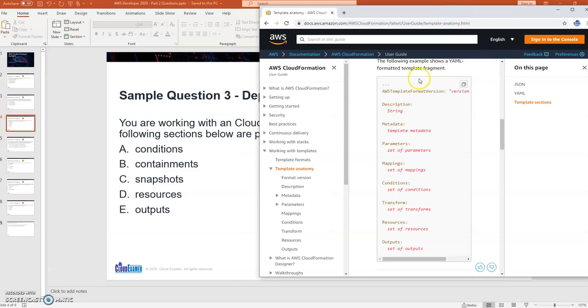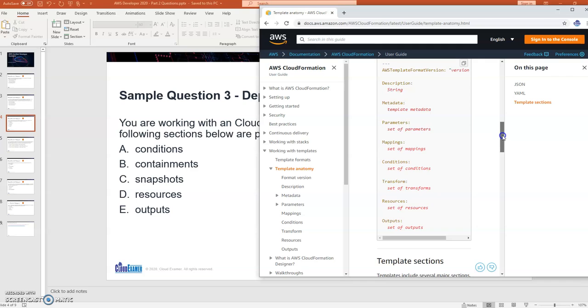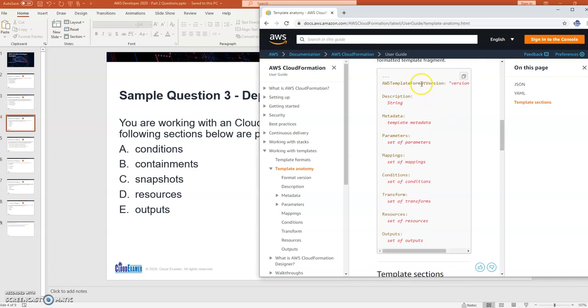Okay, so we see that the sections that are inside a CloudFormation template are the version, the description, metadata, parameters, mappings, conditions, transform, resources, and outputs. So A, conditions, is found in the template.